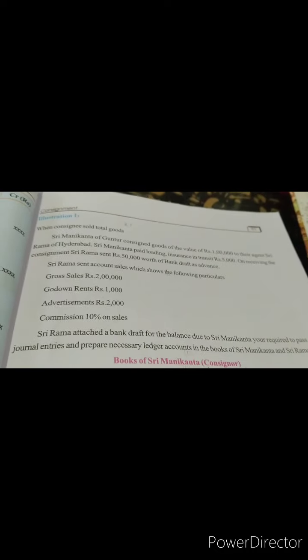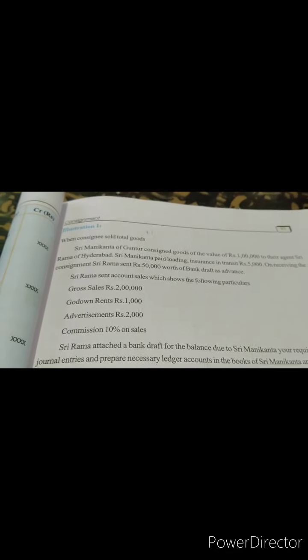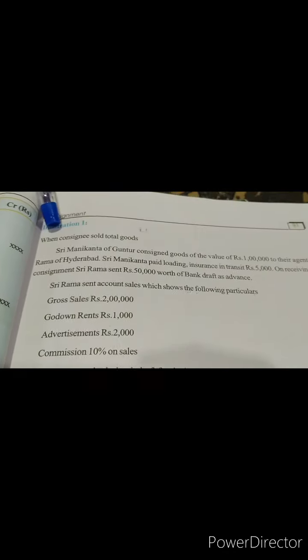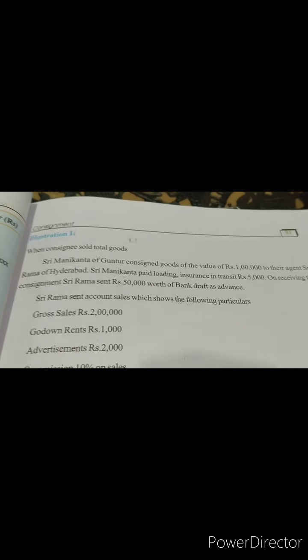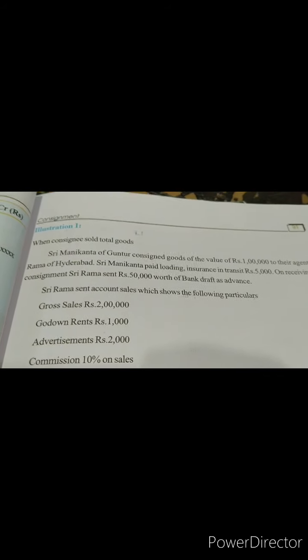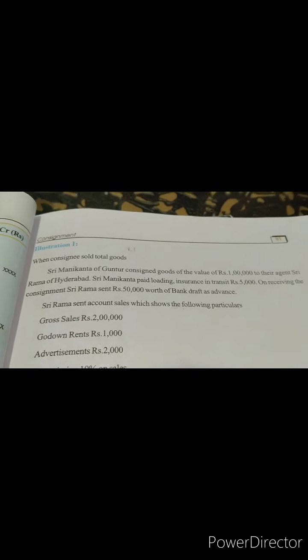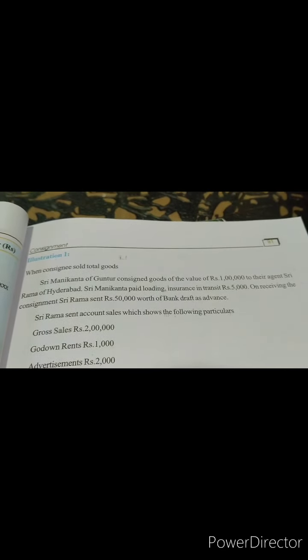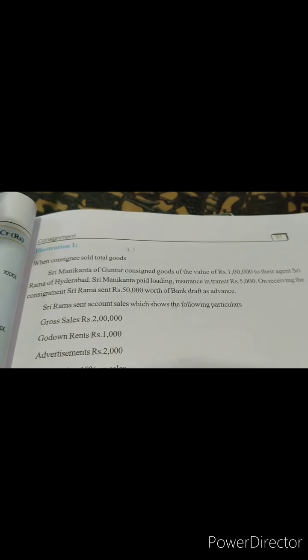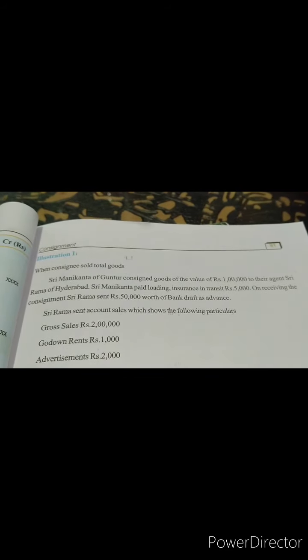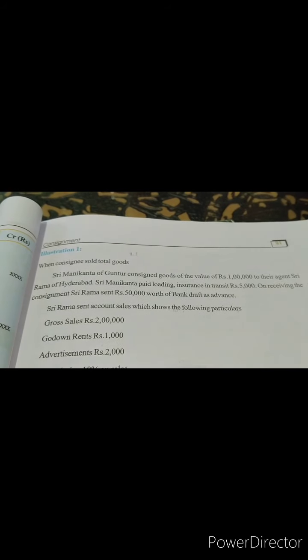Dear students, today I am going to explain illustration number 1. We are going to begin with our consignment accounting part. Before I start explaining this illustration, any question or illustration you get in consignment, see to it that you read it at least twice. Try to understand and then start framing the journal entry, how the journal entries and the accounts will be prepared, in the background of your mind.